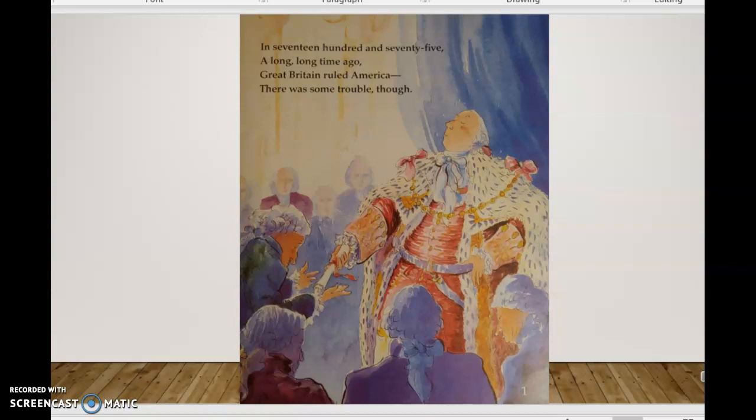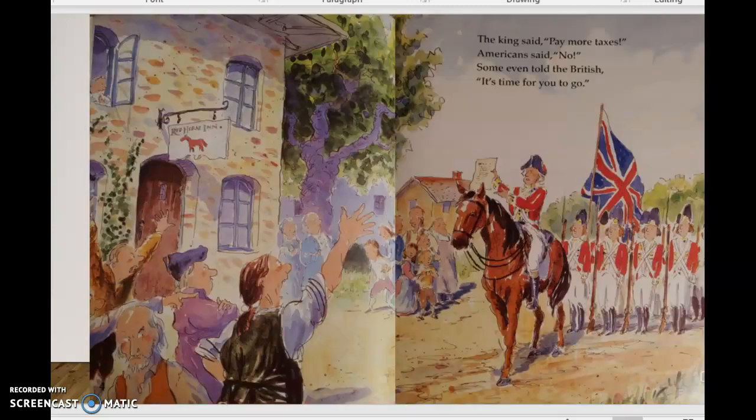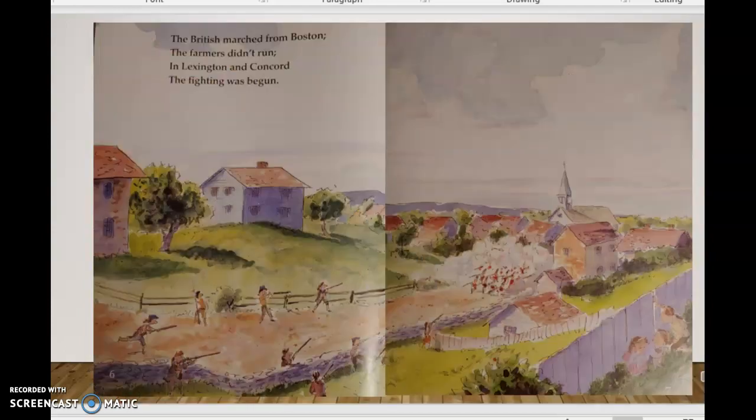In 1775, a long, long time ago, Great Britain ruled America. There was some trouble, though. The colonists were angry because they had no say when the British king gave orders 3,000 miles away. The king said, "Pay more taxes." Americans said no. Some even told the British, "It's time for you to go." The British marched from Boston. The farmers didn't run. In Lexington and Concord, the fighting was begun.